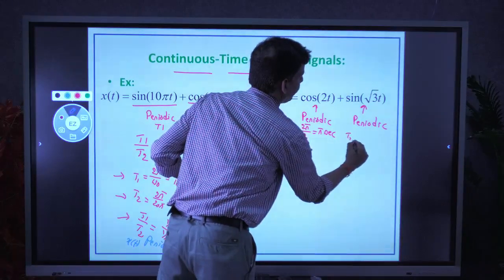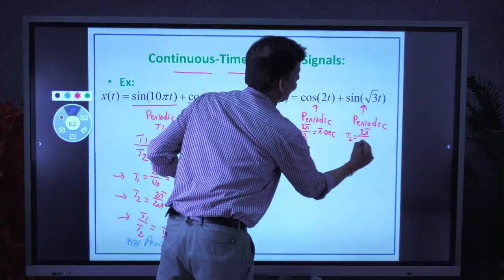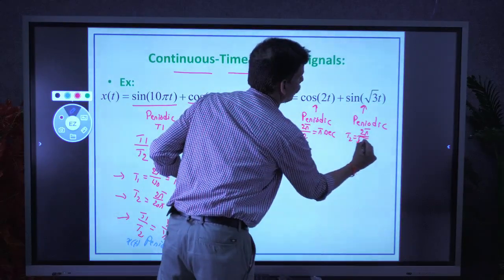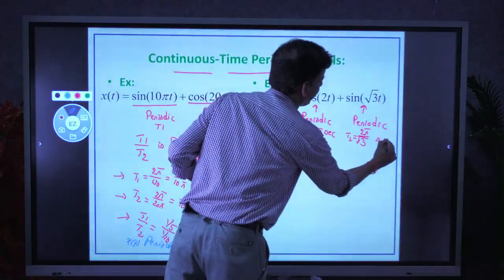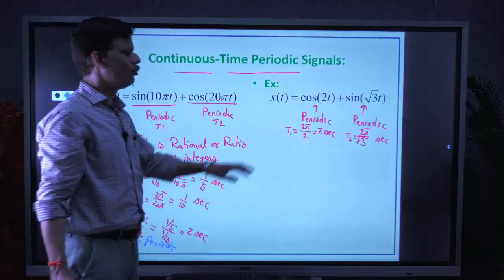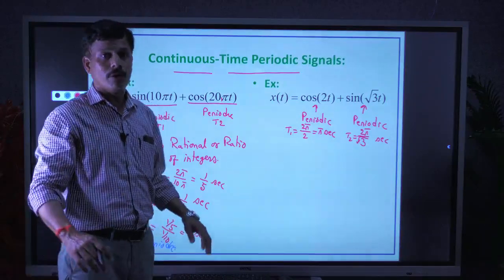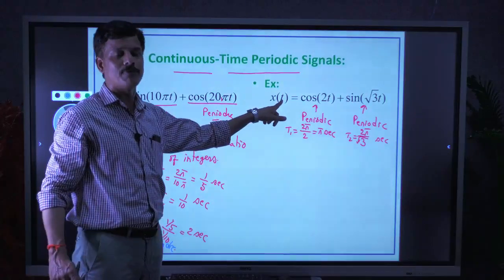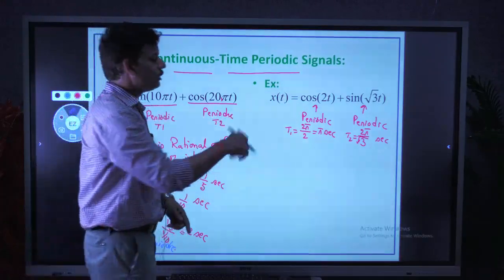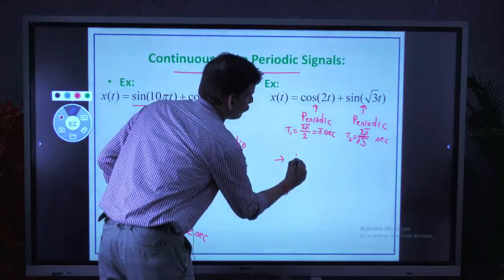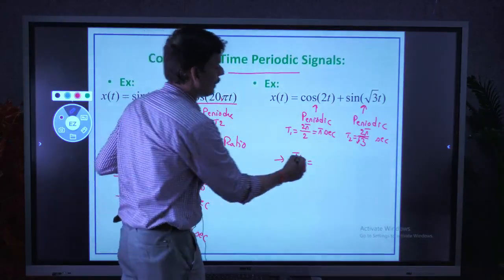What is the period? 2 pi by omega naught, where omega naught equals root 3. So 2 pi by root 3 seconds. We can maintain it, we need not simplify. 2 pi by root 3 seconds is the period of the second term. Now, for x of t, which is a sum of two terms, for it to be periodic, we need to see the ratio T1 by T2. It should be a rational number. Let us see T1 by T2.